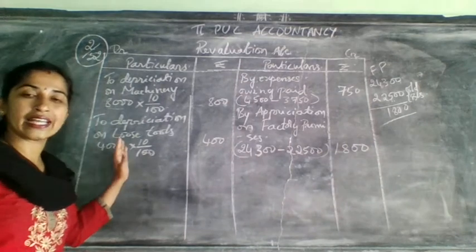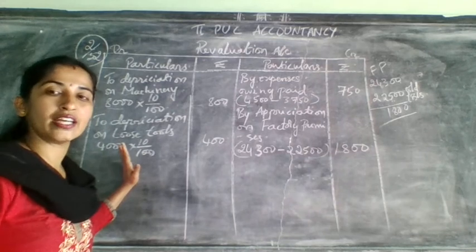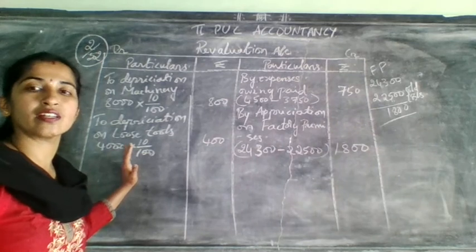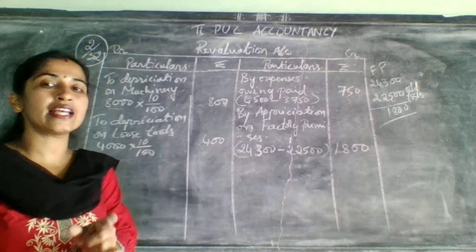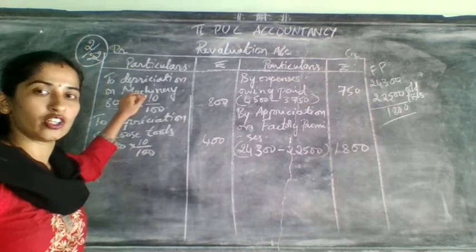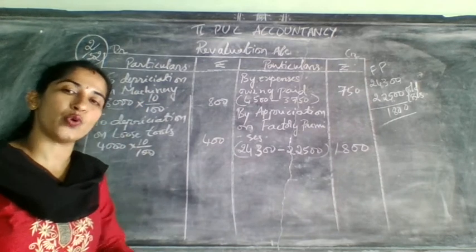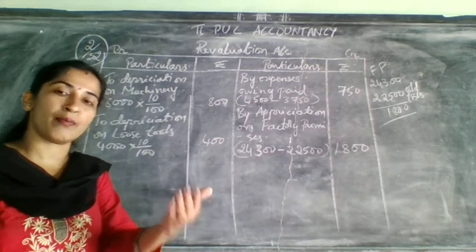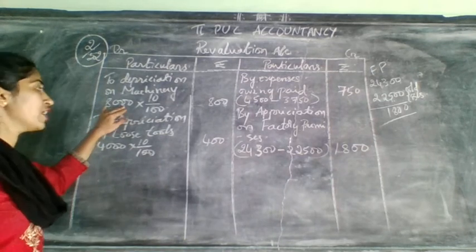Next, the second adjustment they have given is related to depreciation, that is, machinery and loose tools are valued 10% less than the book value. I told you to underline the words "10% less than" and write it as depreciation. So "less than" is considered as depreciation. Write it on the debit side. After writing that, they have told 10%. The 10% is for both, for machinery also and loose tools also. But the value of machinery is 8,000.